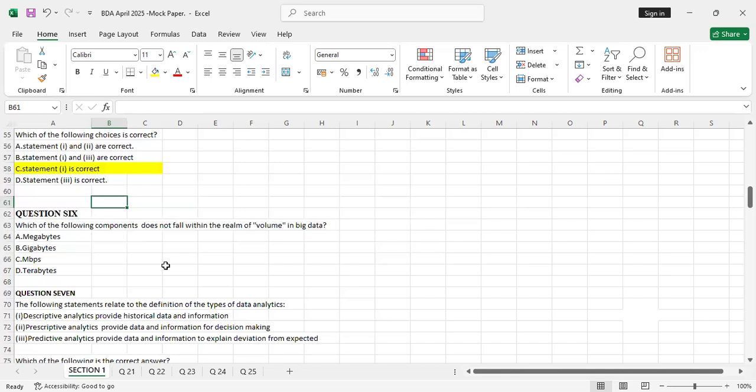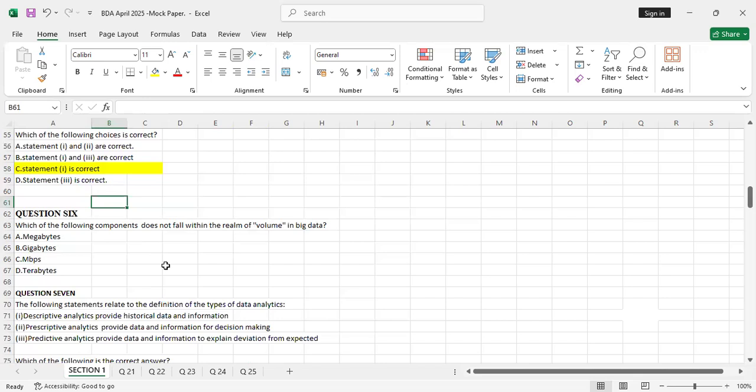So volume is being determined by megabytes. Yeah, megabytes represent volume, because volume is all about megabytes, gigabytes, terabytes, everything to do with volume.